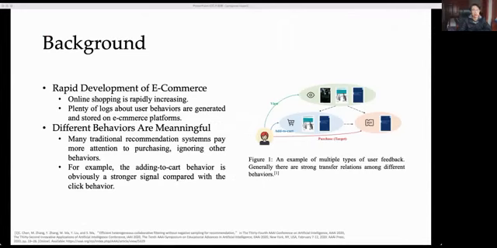With the rapid development of e-commerce, online shopping is becoming more and more popular. Plenty of fruitful logs about user behaviors are generated and stored on e-commerce platforms. It's critical to utilize this data to improve recommendation systems. However, many traditional recommendation systems pay more attention to purchasing, ignoring other behaviors. Thanks to the development of multi-behavior recommendation techniques, researchers have proposed many models to utilize different users' behaviors.